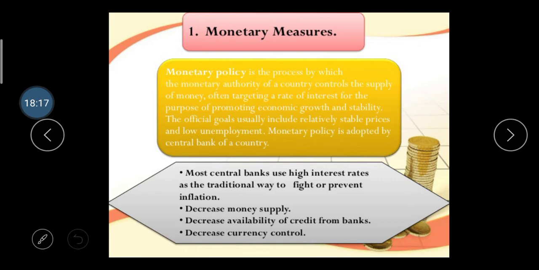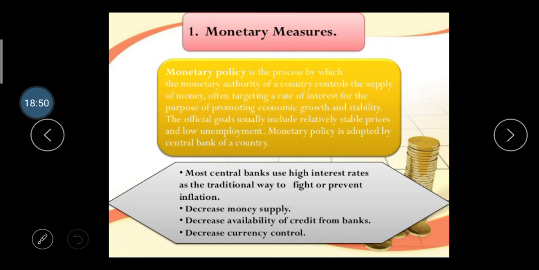According to this policy, most central banks use high interest rates as the traditional way to fight and prevent inflation. With a high interest rate, people cannot borrow money from the bank so easily, which means less inflation in the economy. Second one is decreasing the money supply. When they decrease the money supply, products become easily available, and they can get control of inflation.